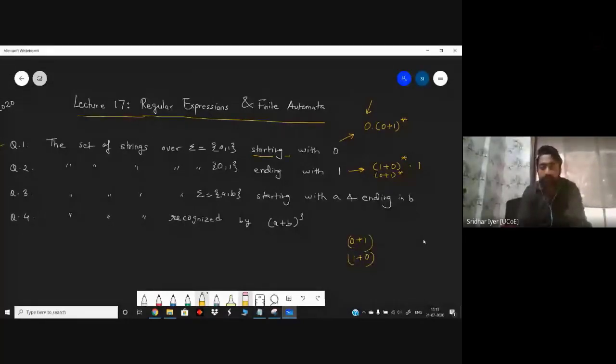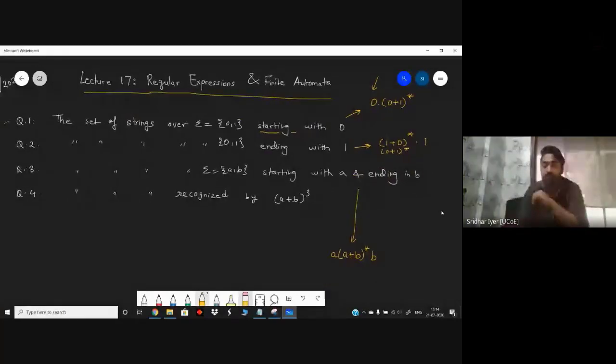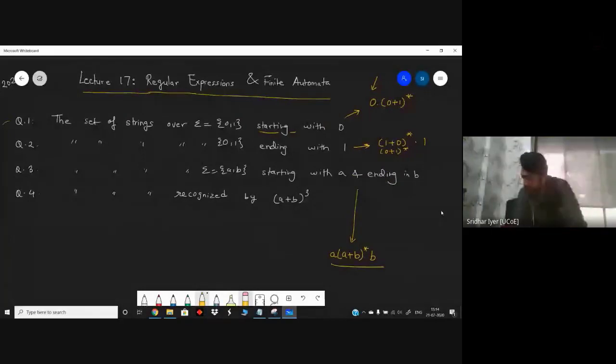So don't get confused between them. Similarly, the third one will be set of all the strings starting with A and ending with B. So I'm writing it over here. Starting with A and ending with B. So it is A into (A plus B) closure dot B. If you even skip the dot, then also it's fine. No issues with that. You can simply write it continuously. That's also a correct answer. Okay, so are we clear with the first three types?